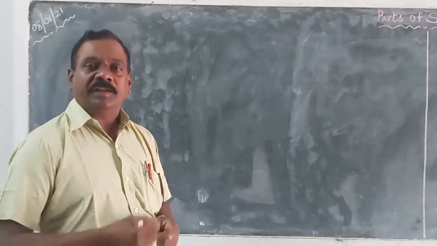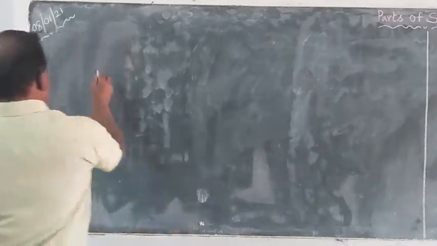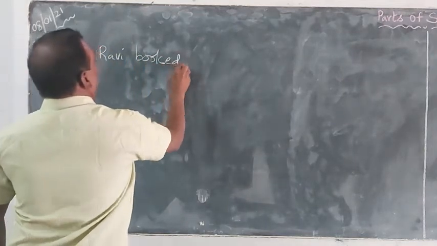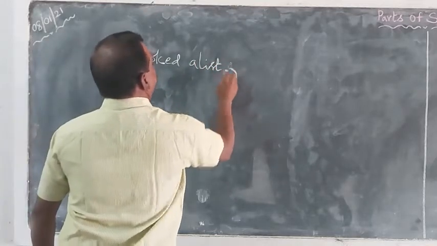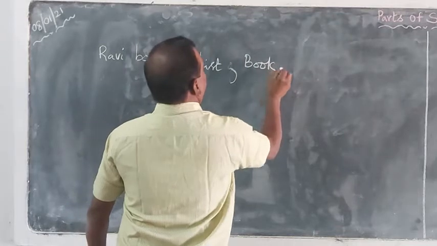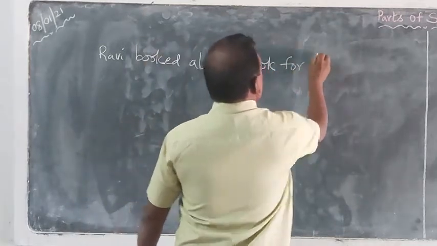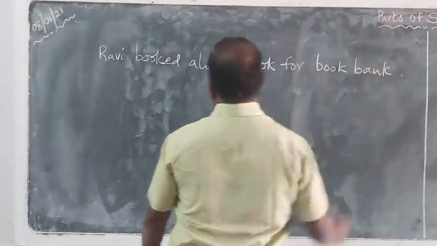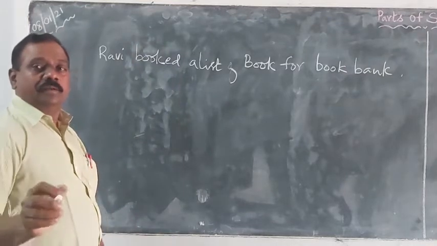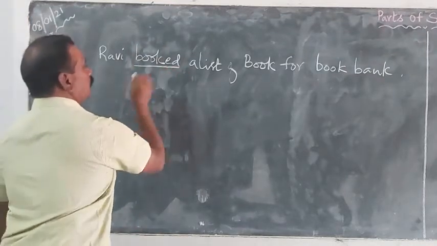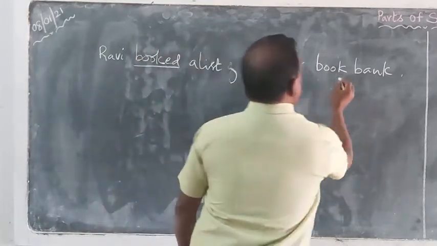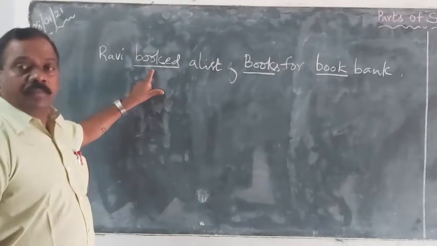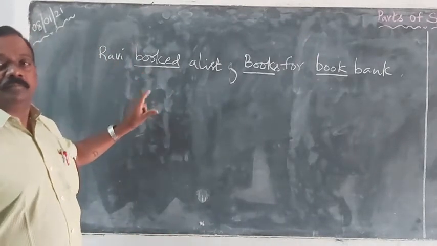For example, let us begin with a sentence. Ravi booked a list of books for book bank. Look at this sentence. My dear intermediate students, here is one book, here is another book, another book. So when we see, every time the word book functions in a different way.